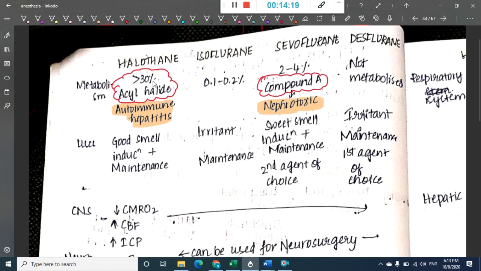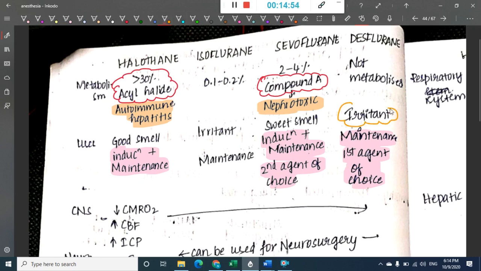Now the important thing is, halothane has a good smell. Halothane can be used for both induction and maintenance, whereas sevoflurane has a sweet smell and is used for induction and maintenance; it is the second agent of choice for maintenance. Whereas desflurane is an irritant, and it is the first agent of choice for maintenance. This is one thing you have to remember well.